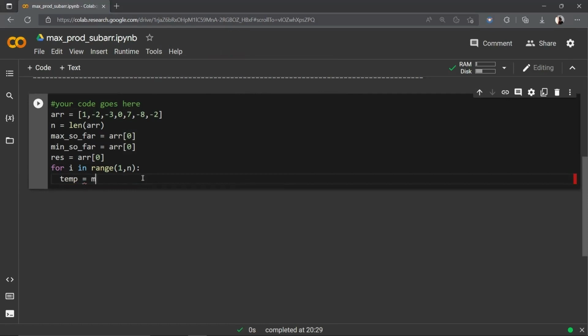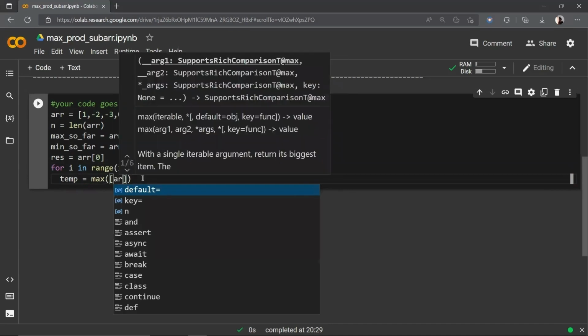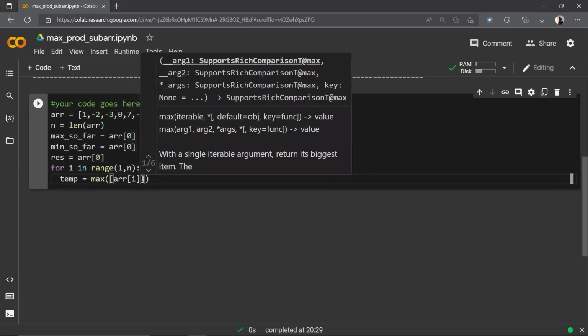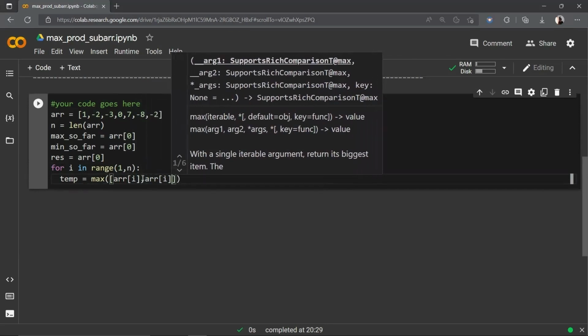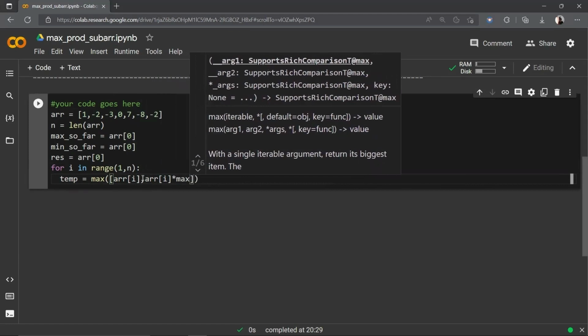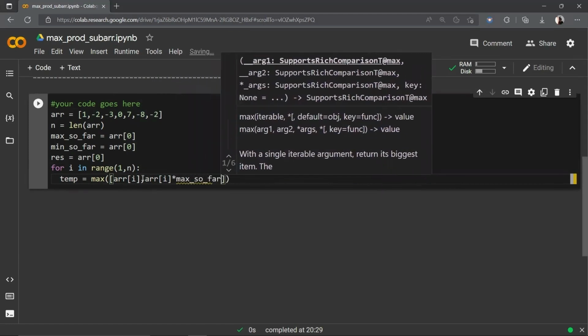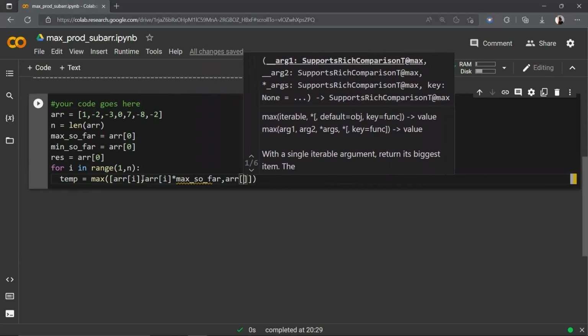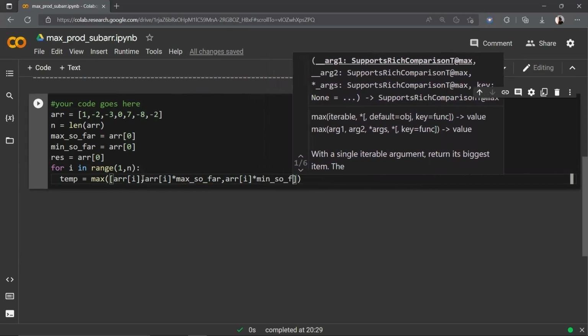So temp is equal to maximum of, let us give an array of values, which will be the current element itself, and then the current element multiplied with the maximum so far, max so far, and also the current element multiplied with the minimum so far, min so far.